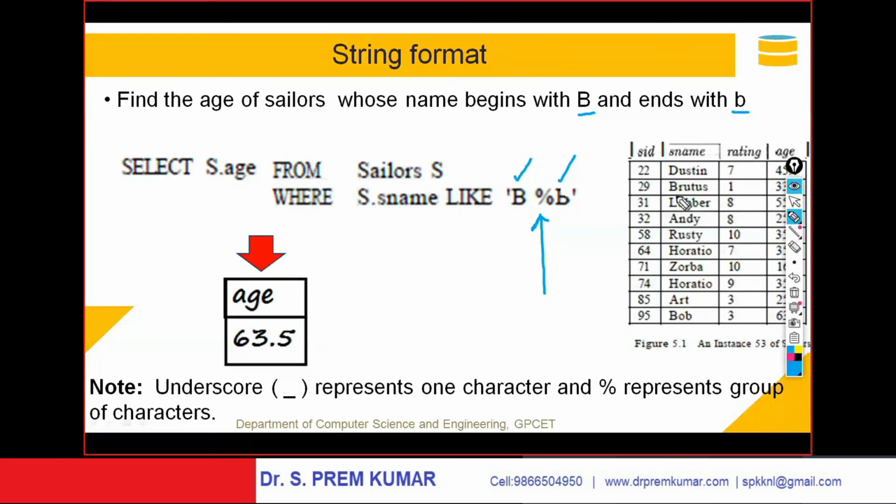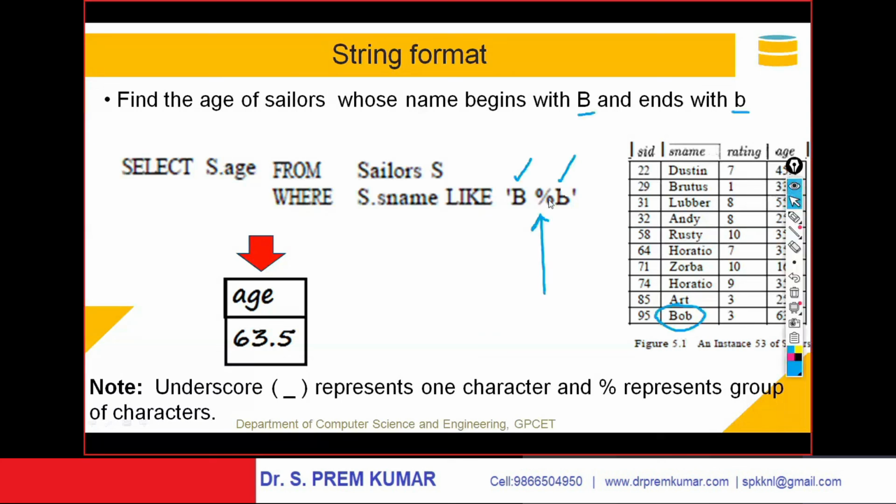Brutus, it is starting with capital B but not ending with small b. And if you observe Bob here, Bob, it is starting with capital B and ending with small b. And in your output you will get Bob. And what is the age of Bob? It is 63.5. Here you can clearly see the age of Bob is nothing but 63.5. That is the reason you got output 63.5.